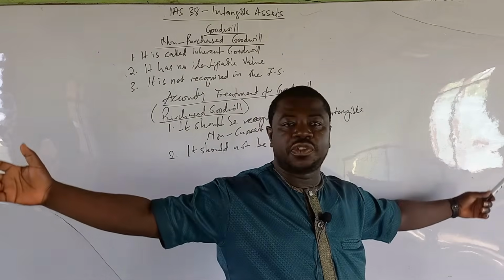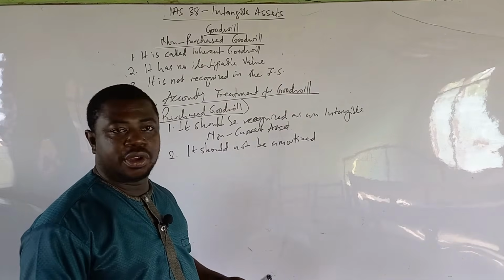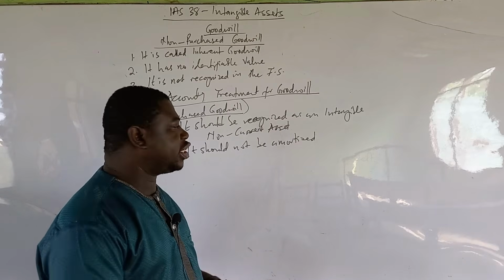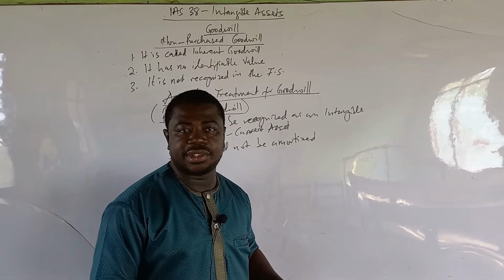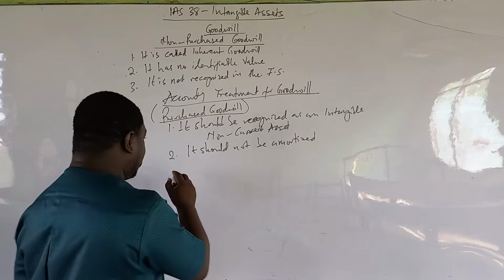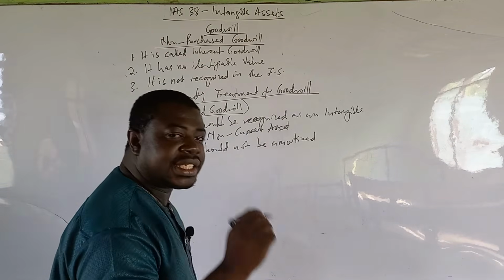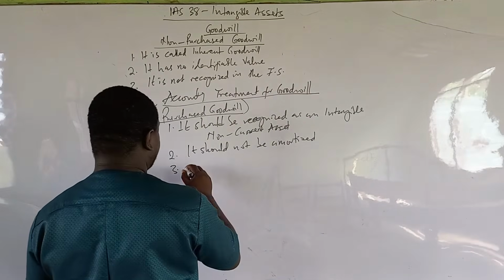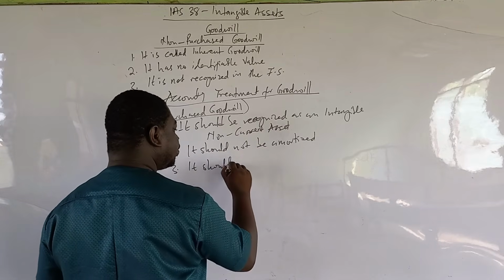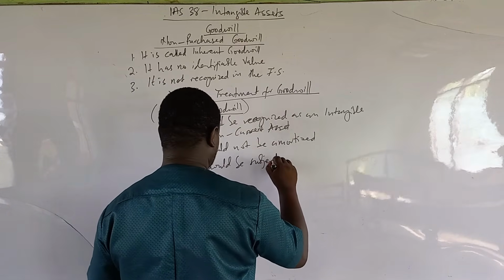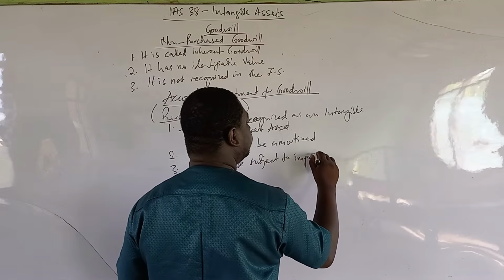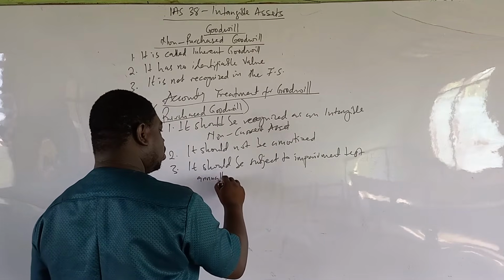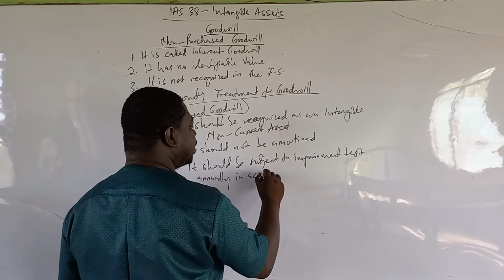We don't put a useful life whereby we apply the principle of amortization and then find the annual amortization charge to be recognized as an expense in the income statement. We don't do that with the purchased goodwill. However, we do an impairment test annually in accordance with IAS 36. So the final principle is that it should be subject to an impairment test annually, in accordance with IAS 36.